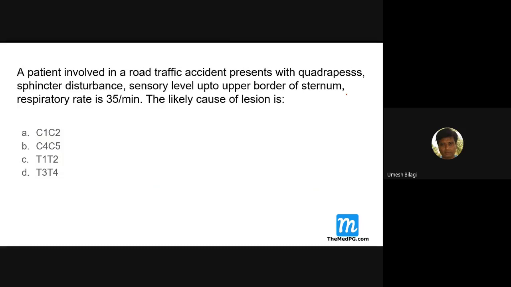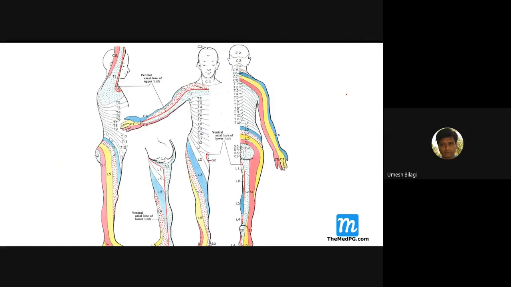I'll show the diagram. You should remember this diagram, because they can ask you. This is the face, all supplied by the trigeminal nerve.